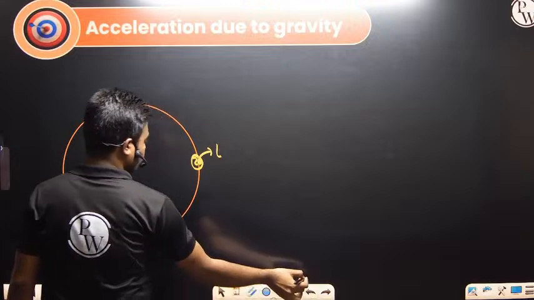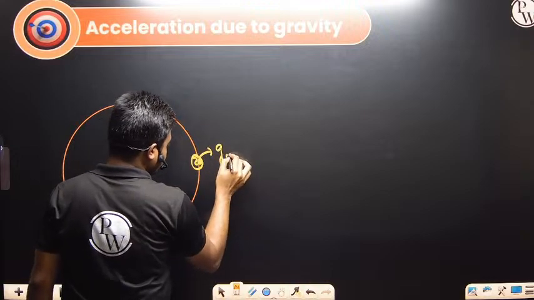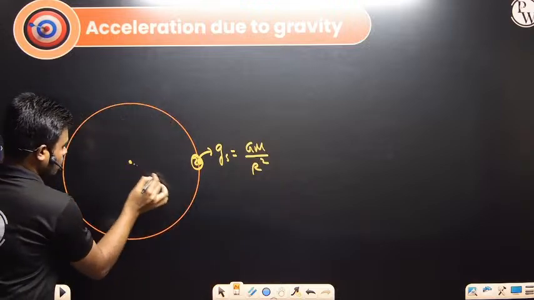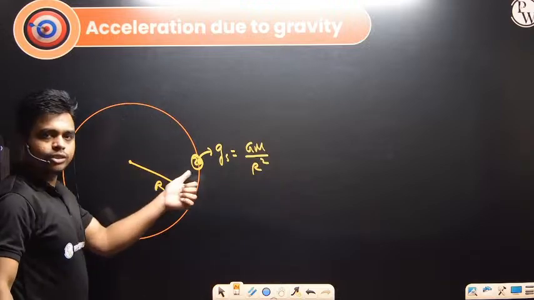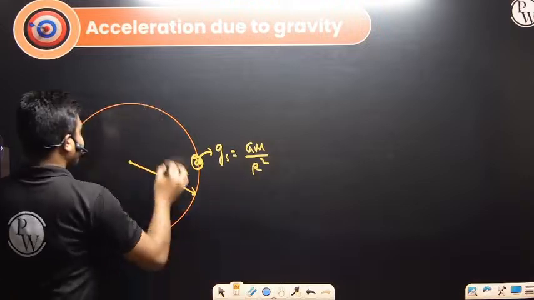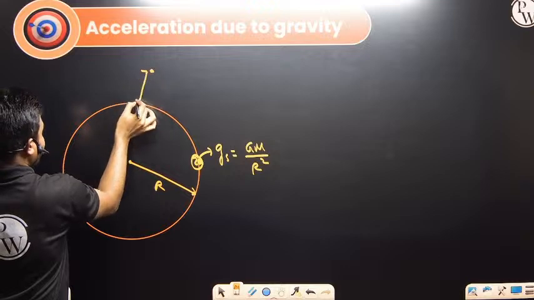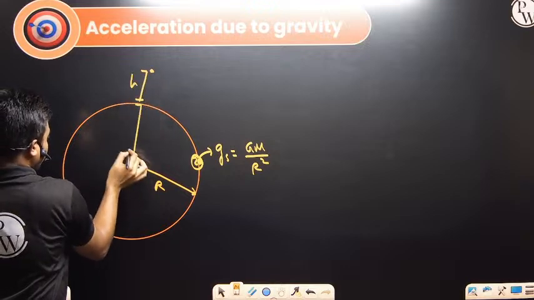So the G value is given by, I am writing the direct formula over here: G at the surface is GM divided by R squared, where R is the radius. At any point, suppose you want to calculate this particular point, at a height H from the surface of the earth, and this will be R.